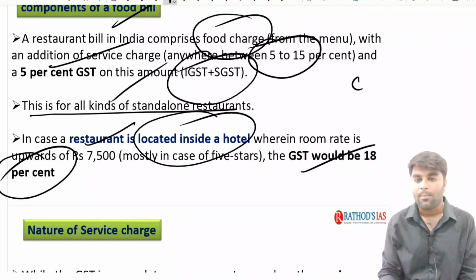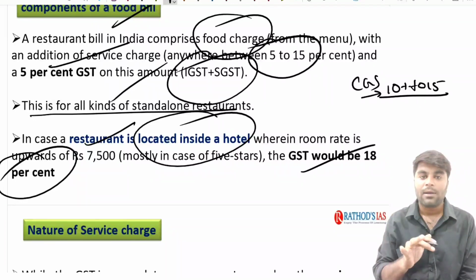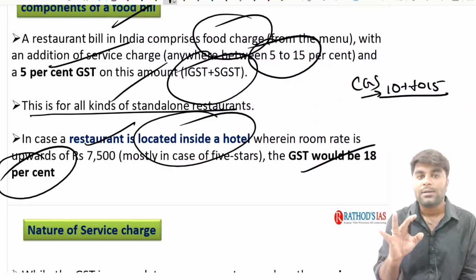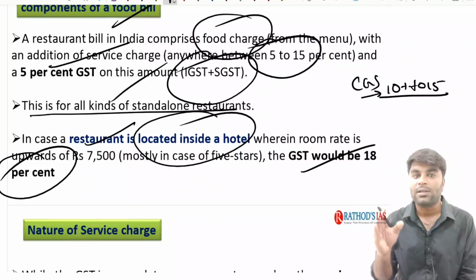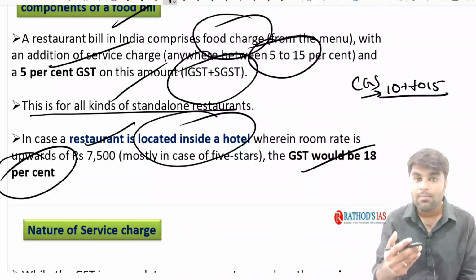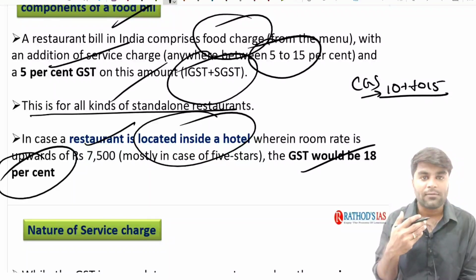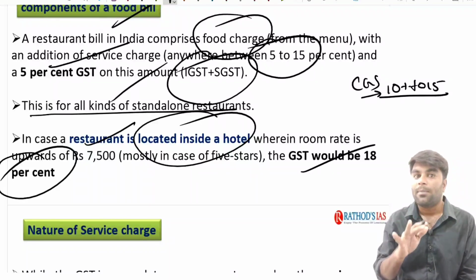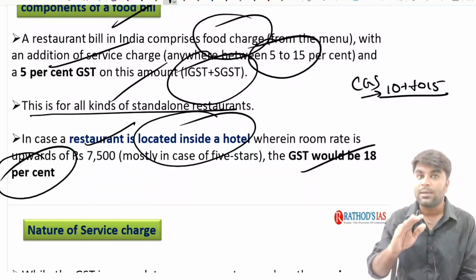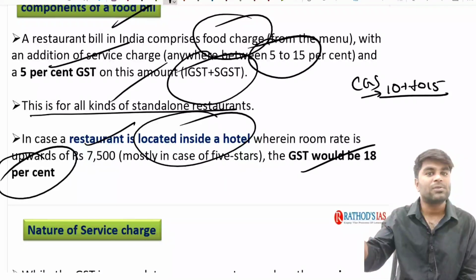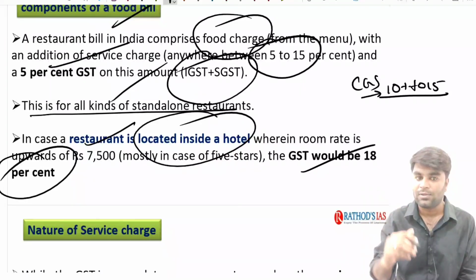What I simply want to say is, apart from the GST, like CGST and SGST, the restaurants also collect about 10 to 15% of service charges from us. But you need to remember, service charge is not a part of the GST regime. Service charge is decided by the restaurant owners themselves, and it is imposed according to their own wishes, and they collect it from the consumers, right? But it is not a part of the GST regime. It is not a kind of tax which is being paid by the restaurant owners to the government. It is not returned by the restaurant owners to the government.